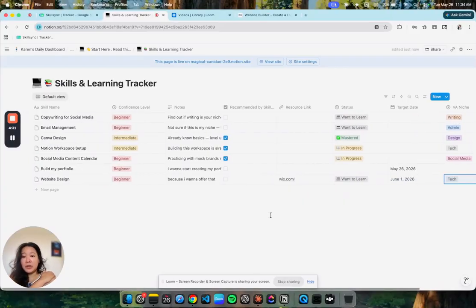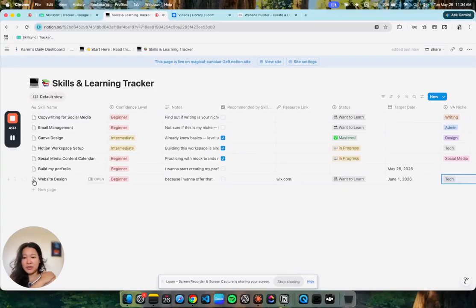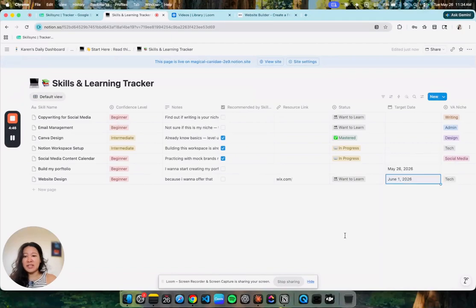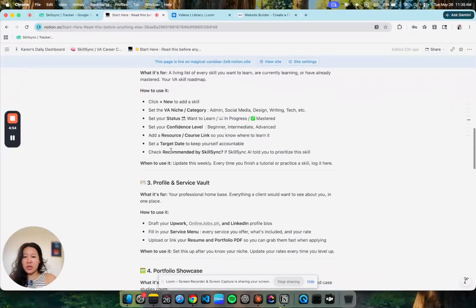Example lang guys but you could also delete stuff here. So for example, ayoko na to. So I can just delete this. No, this is the trash. Or Control Z if you wanted to undo. Yeah? So ganyan na siya guys kasimple sa learning tracker mo. So you know kung saan ka ng part ng training. So let's go back. Number 2, ayan yung kanina.